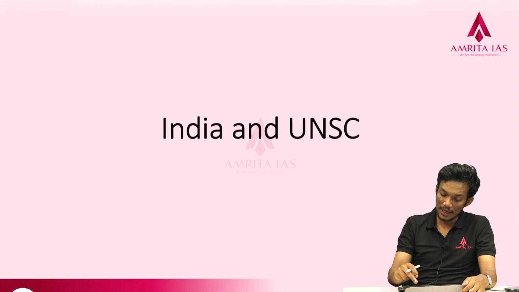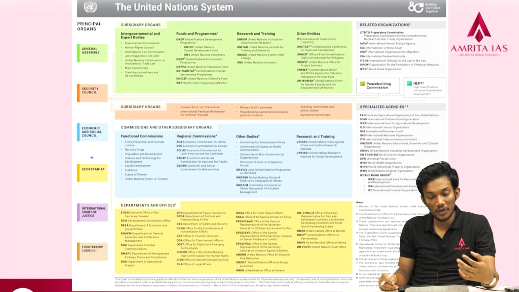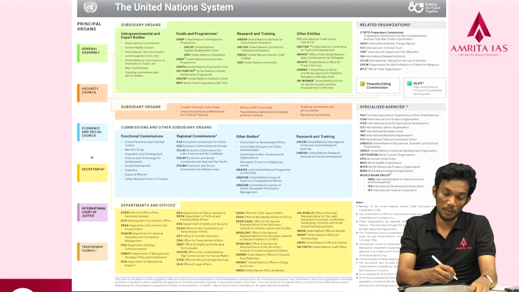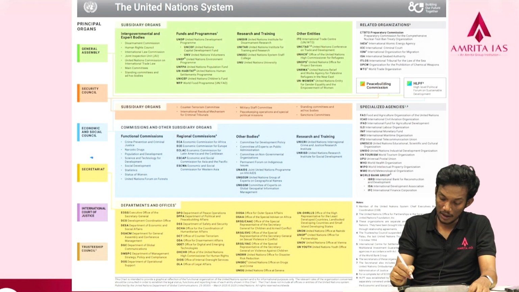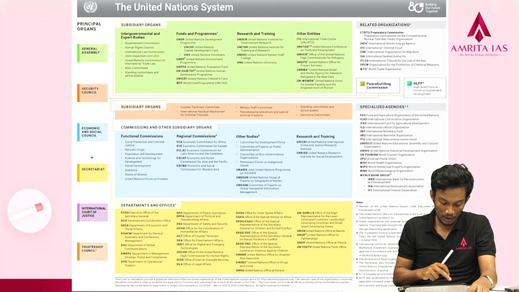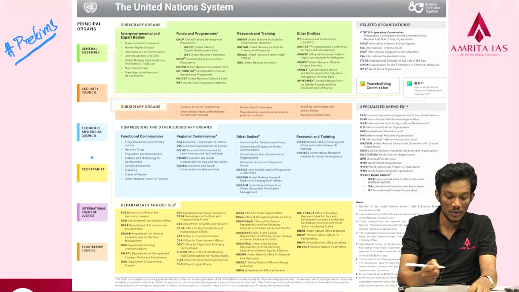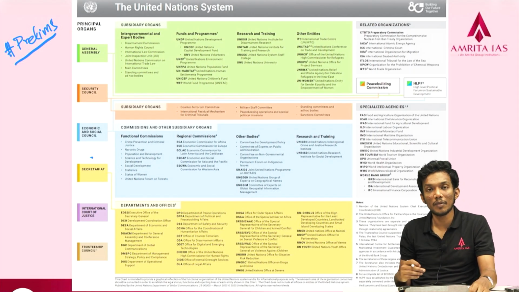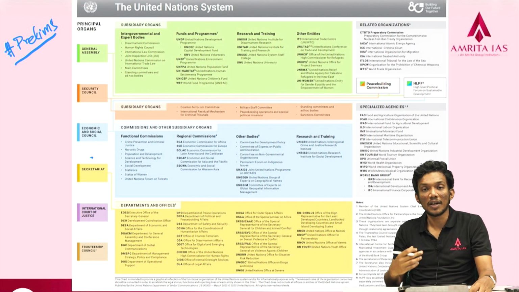Initially, we can see that there are 6 principal organs of the UN. Again, you have to know these principal organs because questions can come, especially for prelims. It can even be asked for mains because the syllabus explicitly mentions the United Nations as an important topic. So from a prelims point of view and a mains point of view, this is important. You can see this screenshot is directly taken from the United Nations website, so this would be enough for you to understand the structure of the UN.